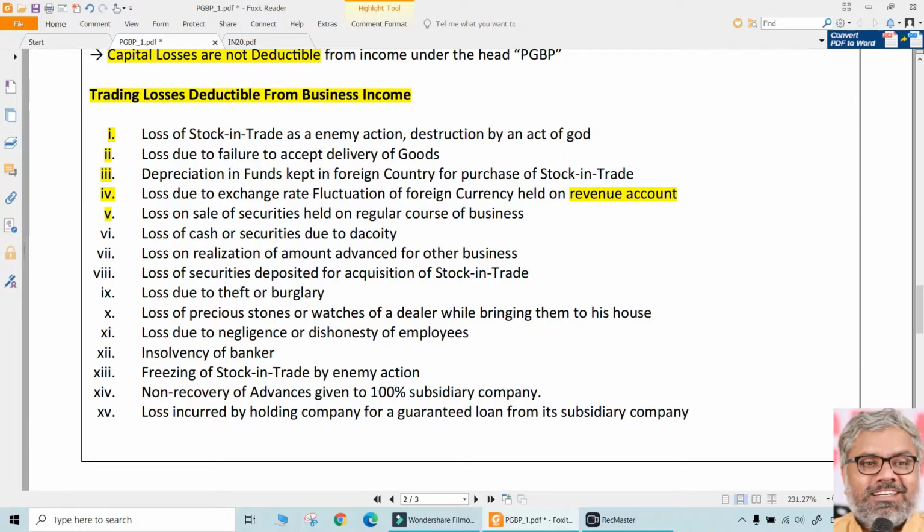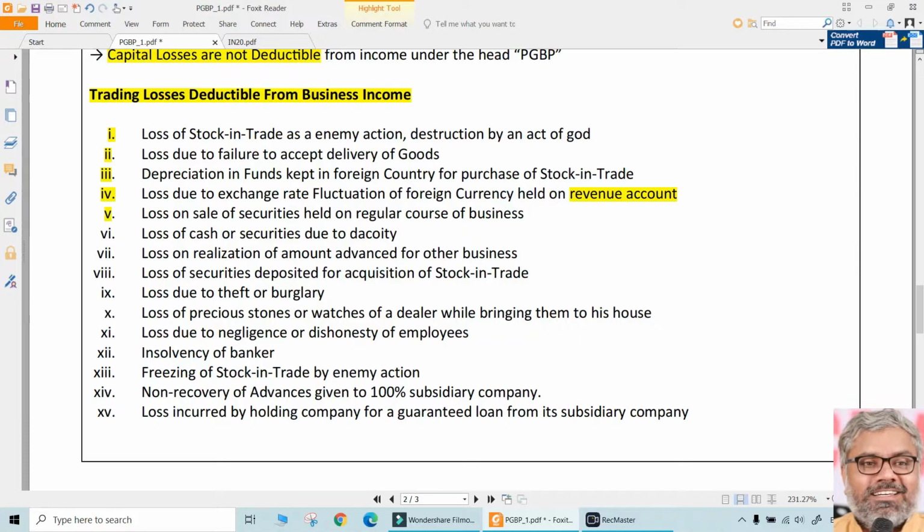No, that is not allowed as deduction. That should be adjusted with the fixed asset's value itself. If it is a loss, the fixed asset value should be increased. If there is exchange rate gain, the fixed asset value should be decreased, but it should not be debited to P&L. I'm not talking accounting. When I say debited to P&L, it means it is not deductible. That's what I mean to say. So, if the loss is incurred on revenue account, it is okay. That is allowed as deduction.